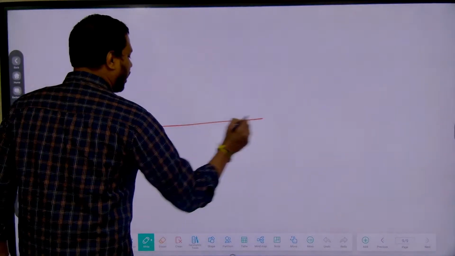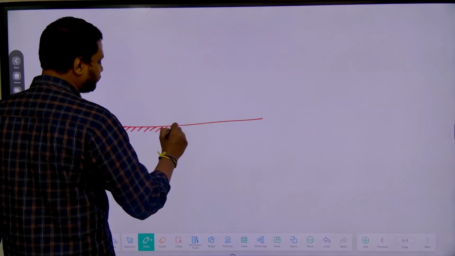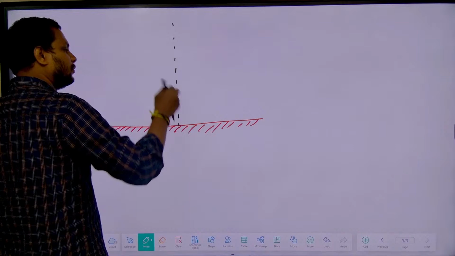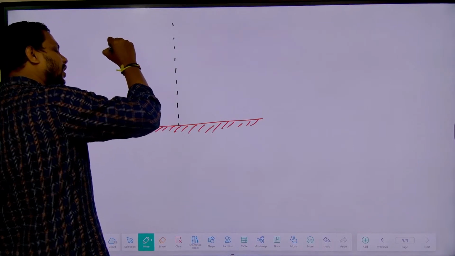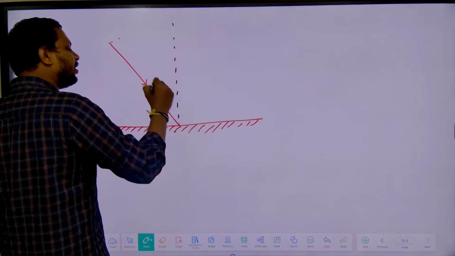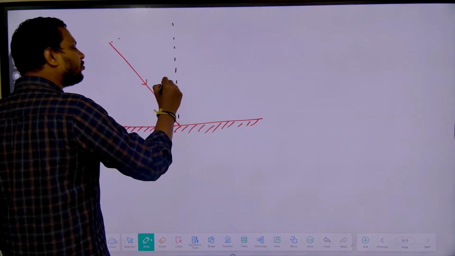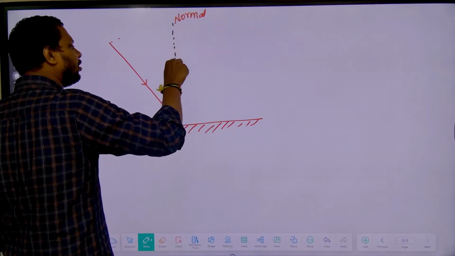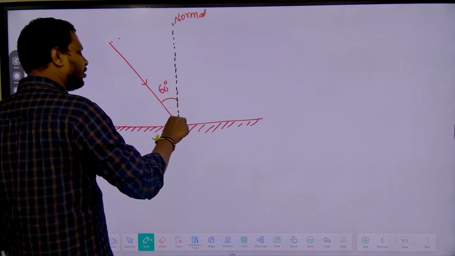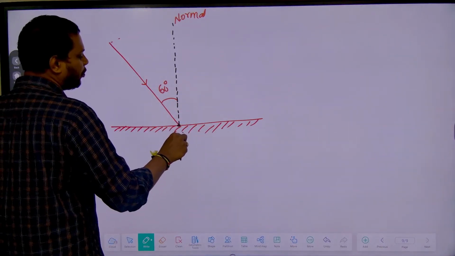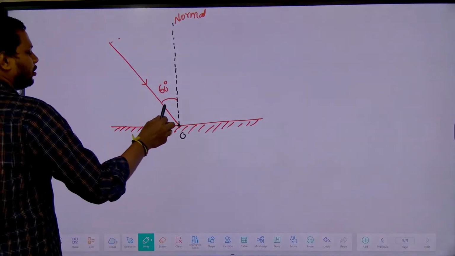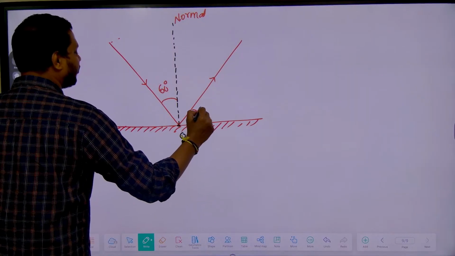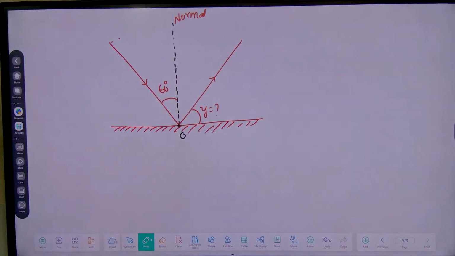Suppose I take a plane surface and this is the normal, and let us take this time this as the incident ray. This incident ray is making 60 degrees with the normal, okay, 60 degrees with the normal. Let us consider this as a pure reflection. Now I want the angle of reflection, and I also want this angle. Let us take this angle as y. Find out.